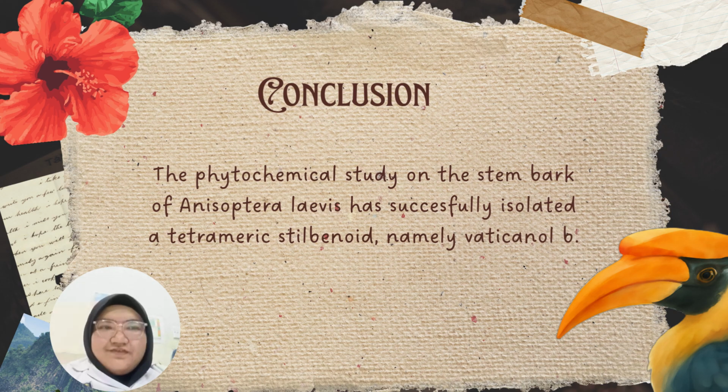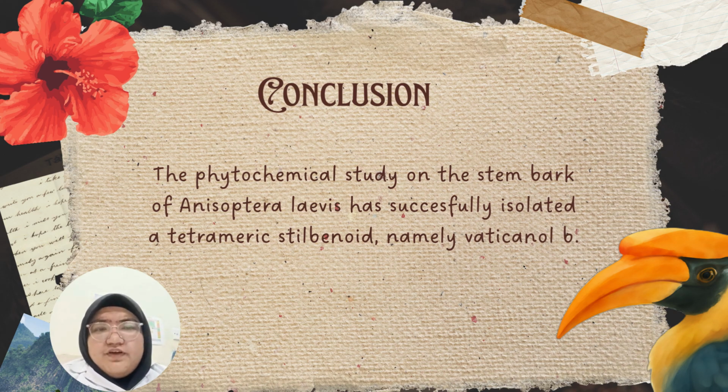In conclusion, the phytochemical study of the stem bark of Anisoptera laevis has successfully isolated a stilbenoid named vaticanol B. As stilbenoids have been reported to possess various biological activities, including antioxidant, antimicrobial, anti-inflammatory, and cytotoxic properties, the presence of vaticanol B highlights the potential of Anisoptera laevis as a valuable natural source of bioactive compounds.